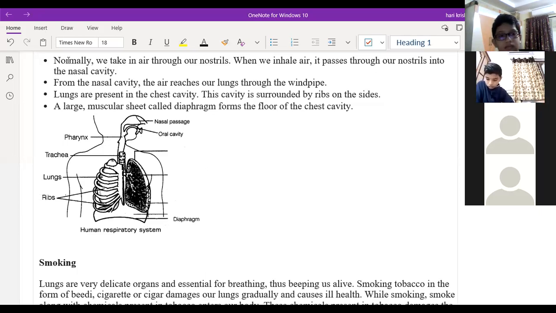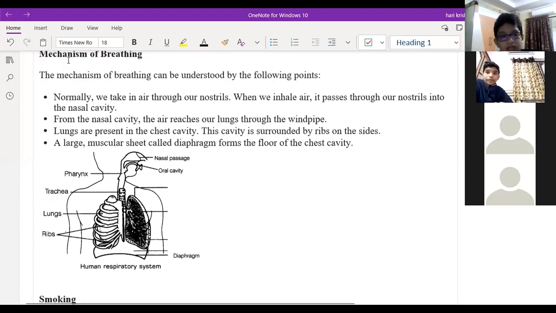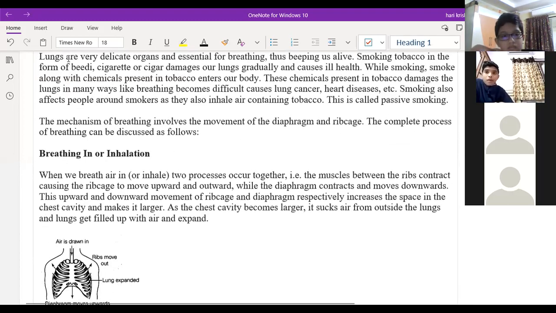Right? So it is a continuous process, contraction and relaxation of the muscles present in our rib cage and the diaphragm. So this is the mechanism of breathing. I think the video is clear for you. If you have any doubts, we'll see the video again.